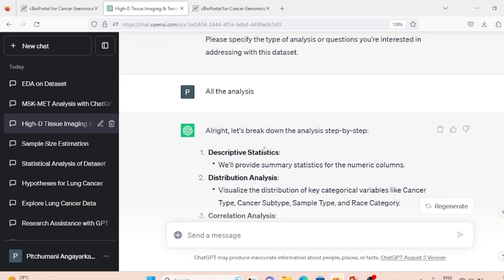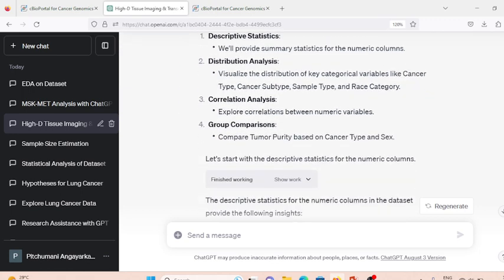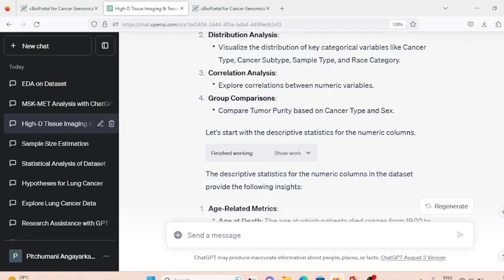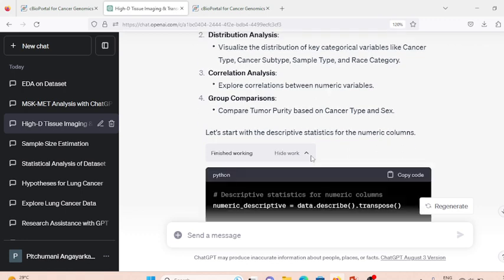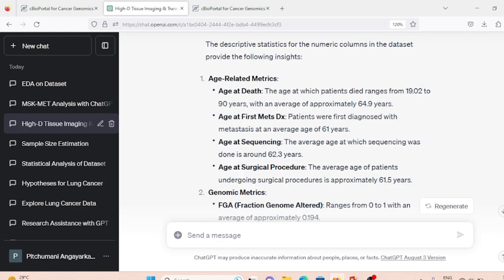It has broken this down into various topics like descriptive statistics, distribution analysis, correlation analysis, and group comparison. For each of these, the Python code has been generated and it gives me the interpretation for each of the results that it has drawn.